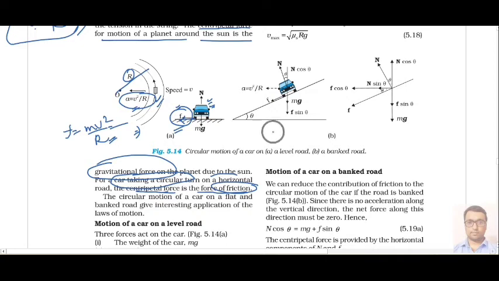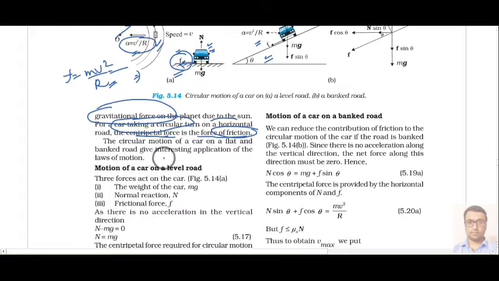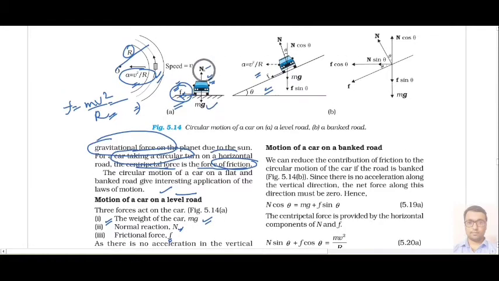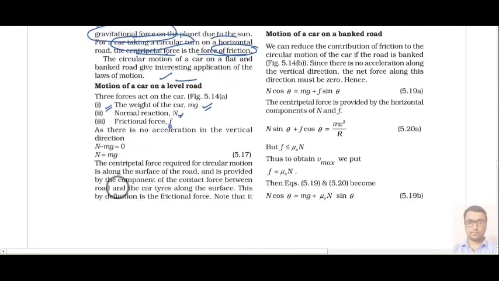And similarly, on a banked road we will discuss after that how the centripetal force will be provided. So if your car is moving on a level road, on a plain road, then we can say there are three kinds of force acting. One is the weight of the car, that is mg, second is the normal reaction, that is N, and third is the frictional force, that is f. So here the car is not moving in the vertical direction, so the vertical forces are equal in magnitude, that is N equal to mg.